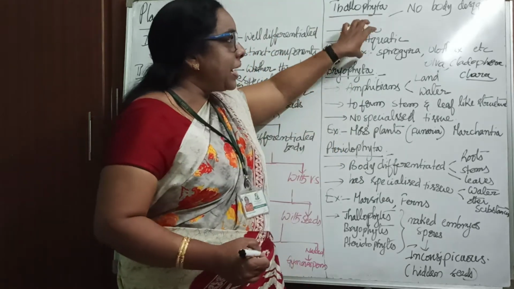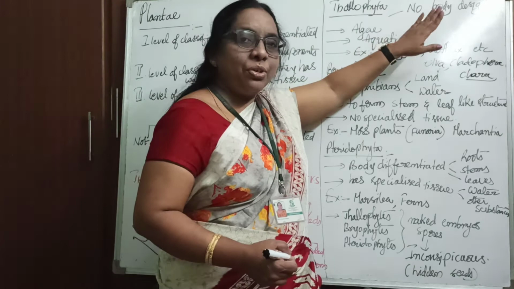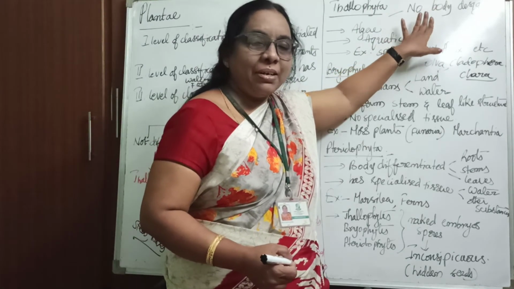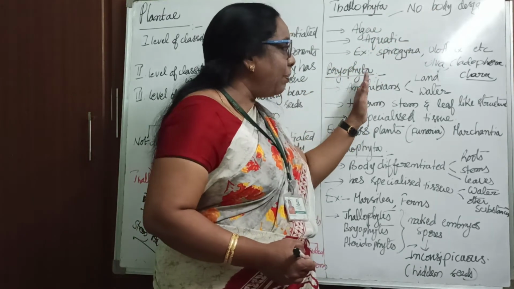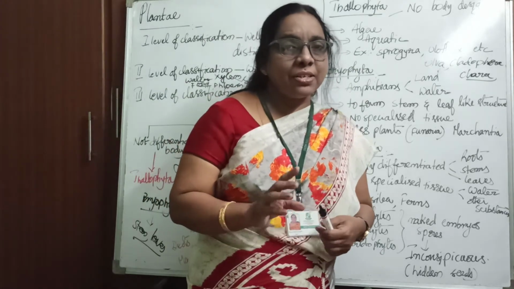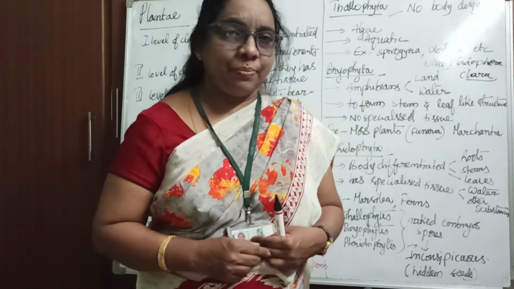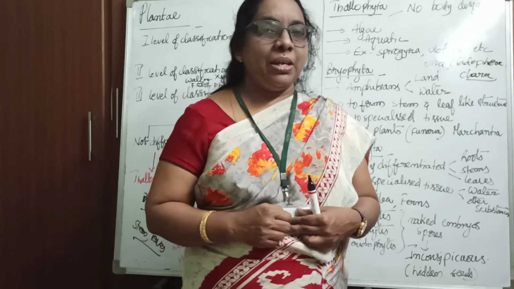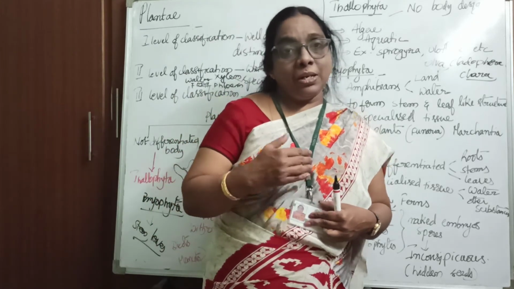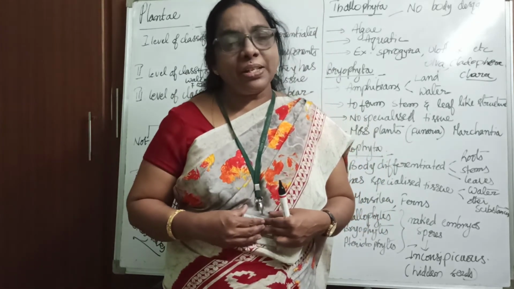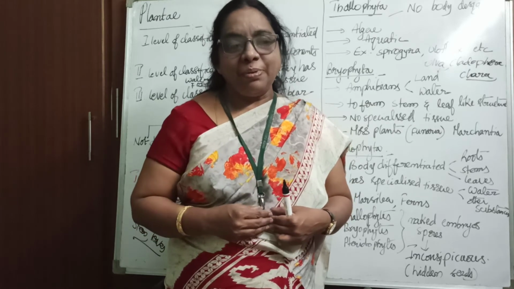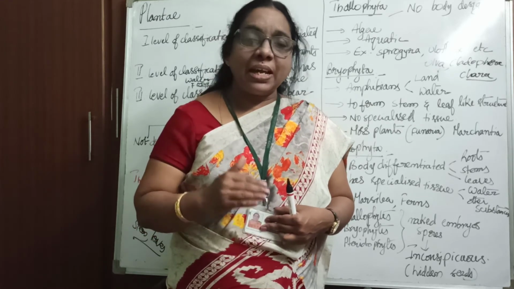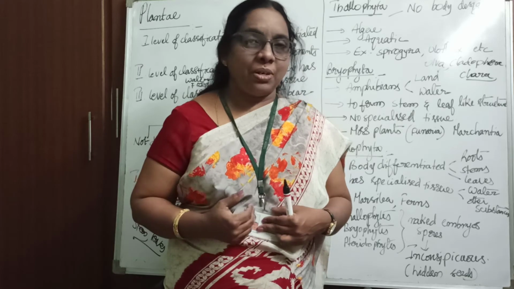Here, did you study anything about specialized tissue? No specialized tissue, no xylem and phloem here. Coming to the bryophytes, they are called plant amphibians. I hope you know the term amphibian. The best example for an amphibian is a frog. A frog can live both on land as well as in water.